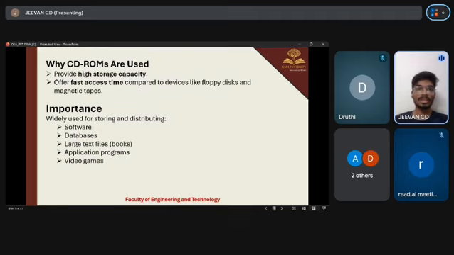So next is why CD-ROMs are used. They provide high storage capacity and offer fast access time compared to devices like floppy disks and magnetic tapes. The CD-ROMs are widely used for storing and distributing, for example, software, databases, large text files, application programs, and finally video games.